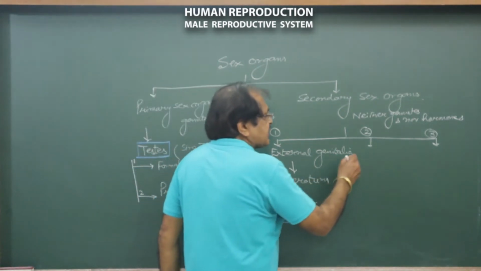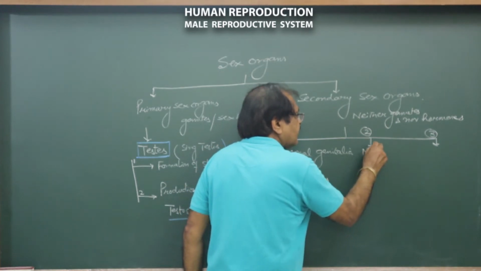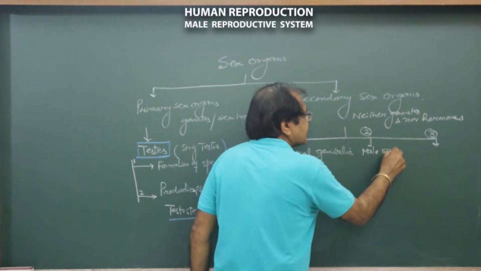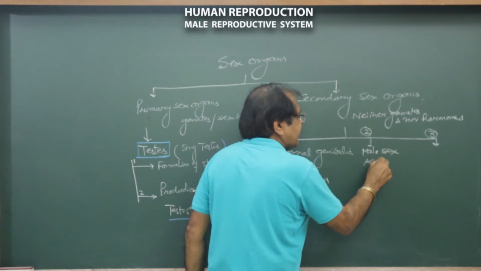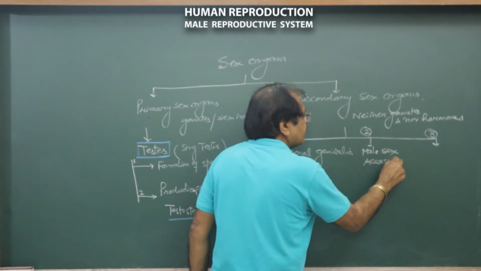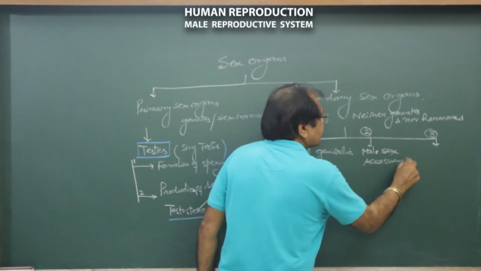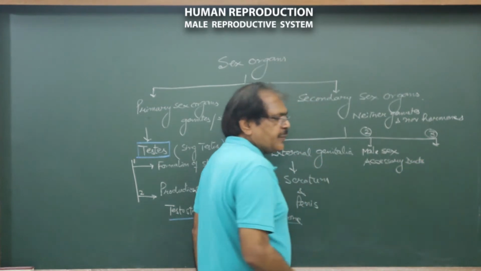And second is male sex accessory ducts. Ducts means tubes.